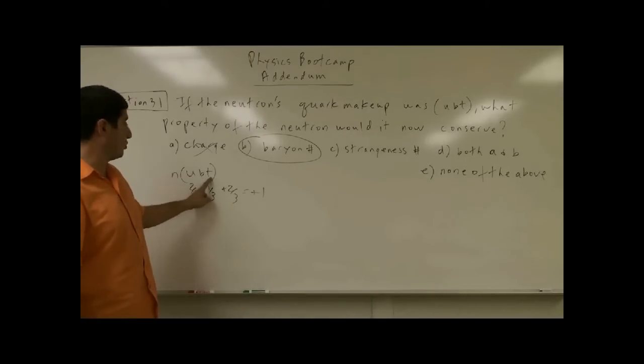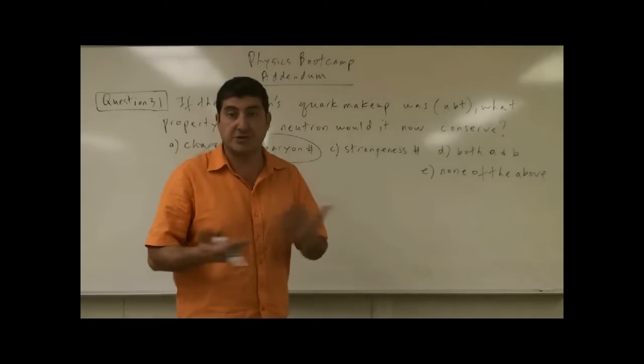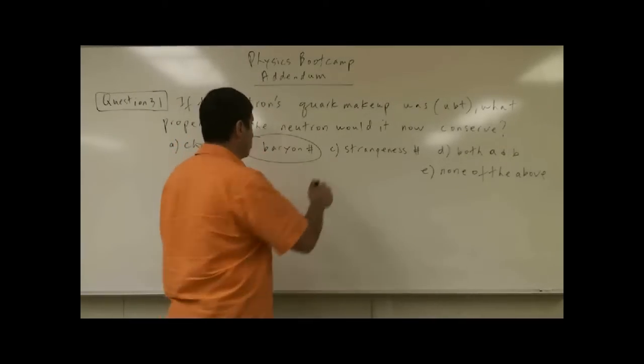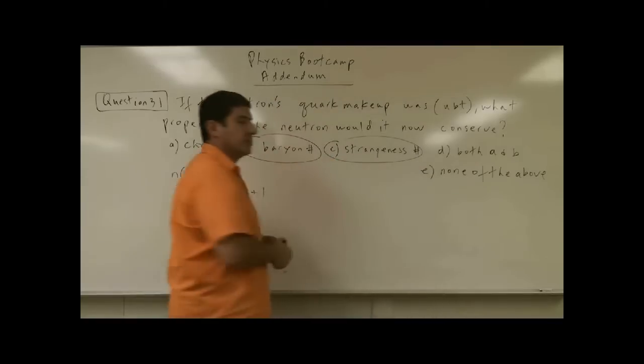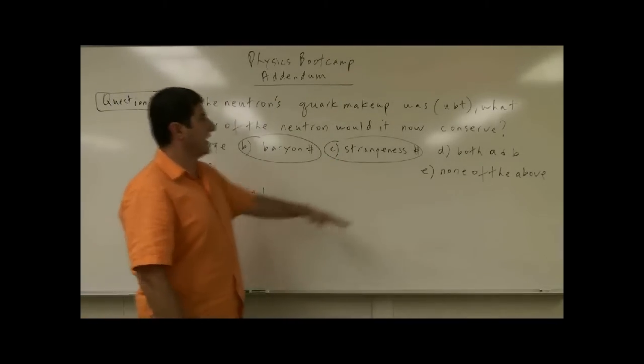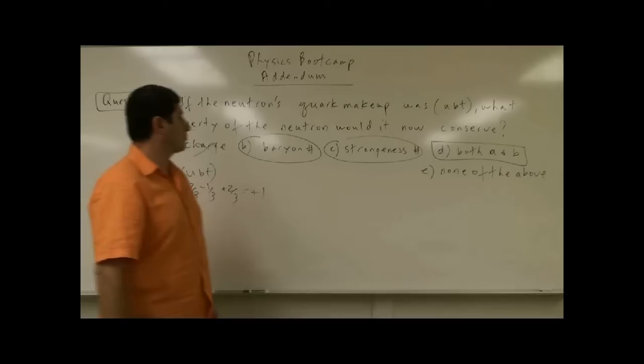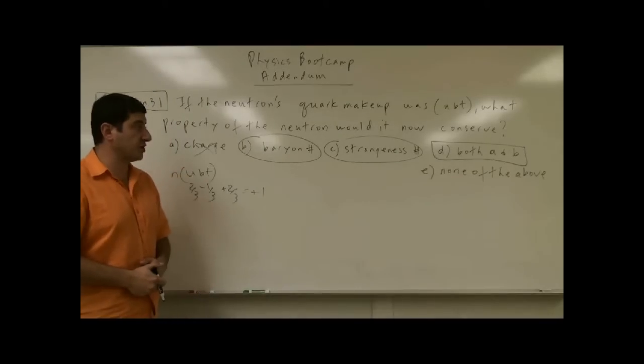So the strangeness of all of these is 0, and we know the strangeness of the neutron is 0, so it would also retain the same property of strangeness. So the only one that would change is the charge. So the answer is D. It would retain the property of baryon number and strangeness.